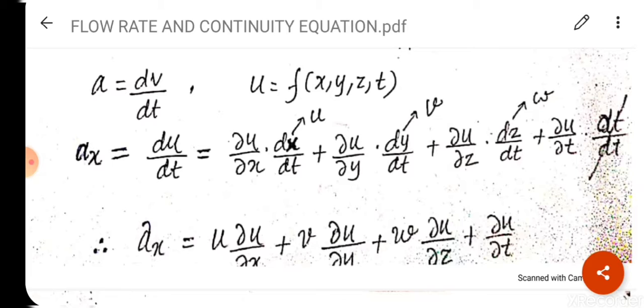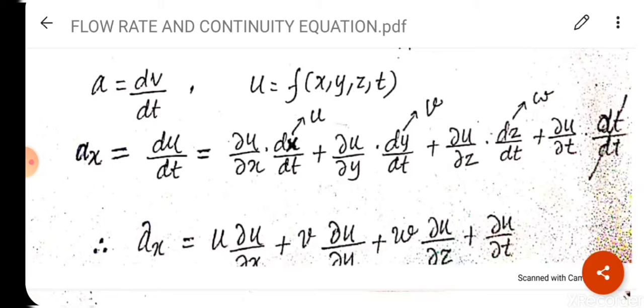Okay, with respect to time, it will give you acceleration in x direction. So u is a function of x, y, z and t, so we will have to partially differentiate the term. So we will get del u upon del x into dx upon dt plus del u upon del y into dy upon dt plus del u upon del z into dz upon dt plus del u upon del t into dt upon dt.